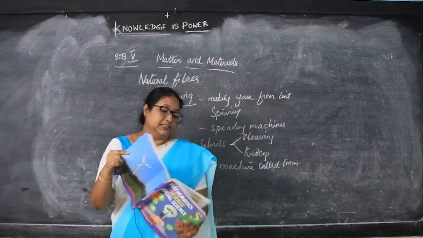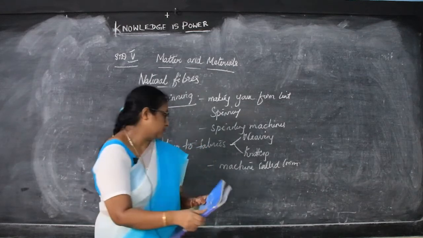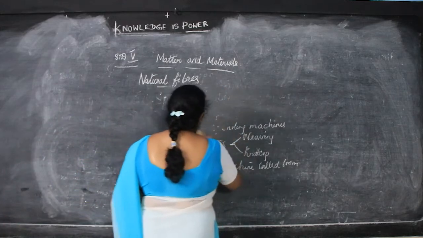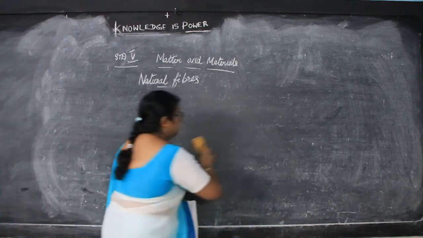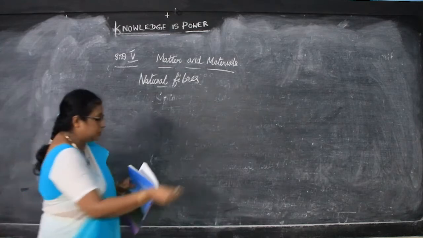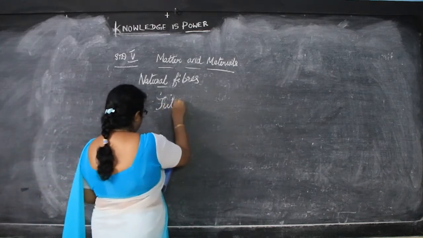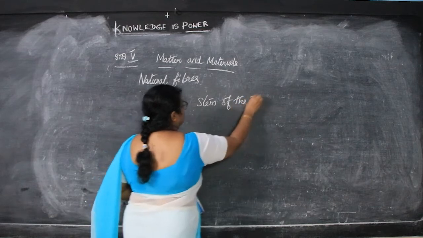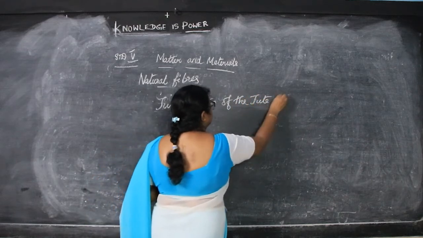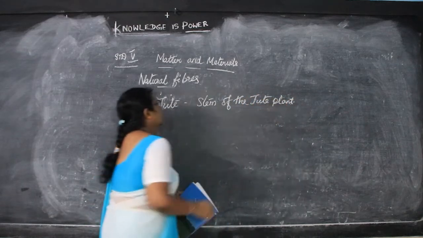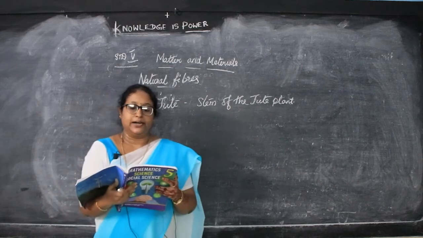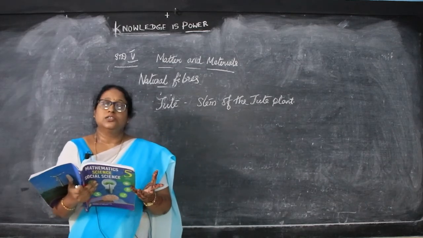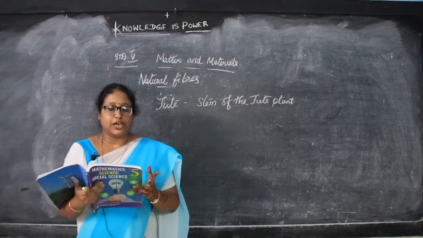Then next is jute. Jute is obtained from the stem of the jute plant. Jute is long, soft and shiny fiber.